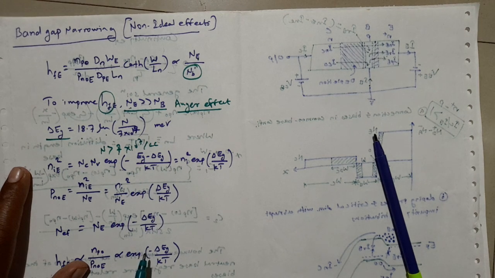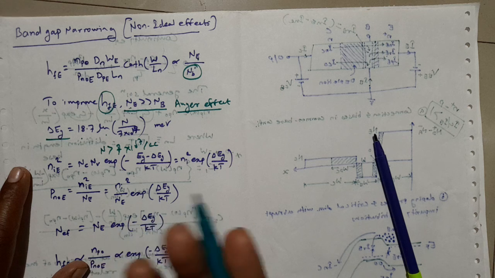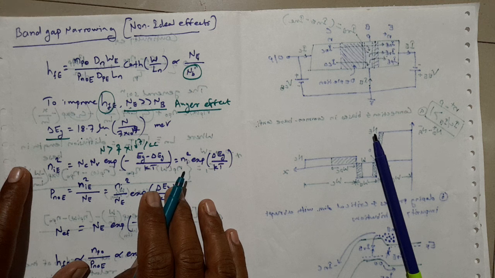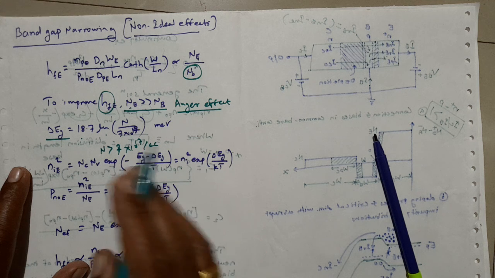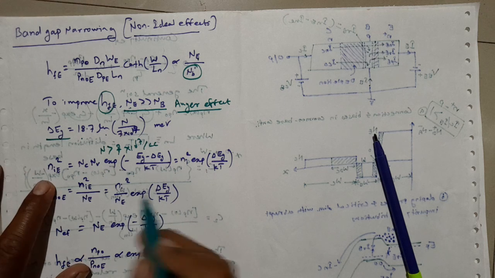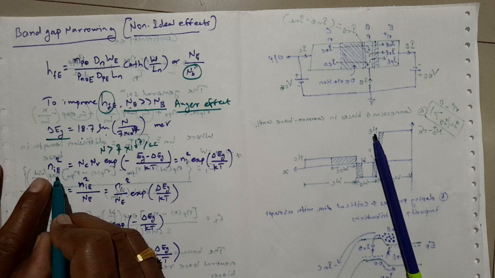The experimental results from various data are plotted, but we are not interested in it, and it is in good agreement. Now we are trying to understand the intrinsic carrier concentration in the emitter, where E stands for the emitter.